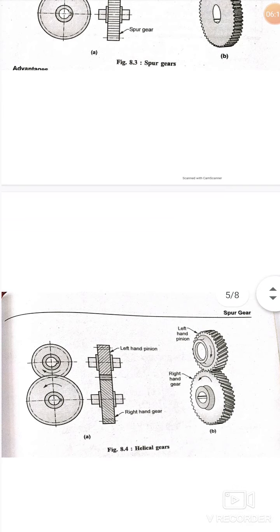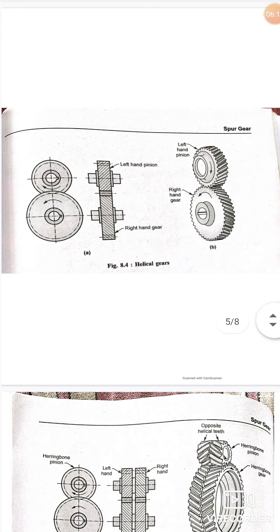The second category is the helical gears. Helical gears are similar to spur gears, and the teeth are cut at an angle with the axis of rotation of the gear.